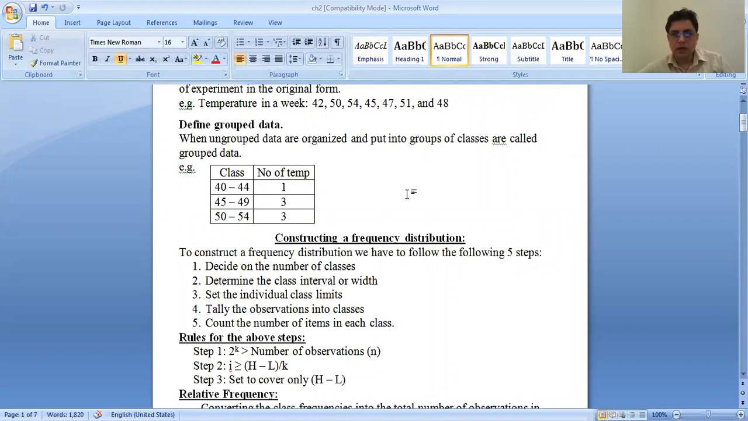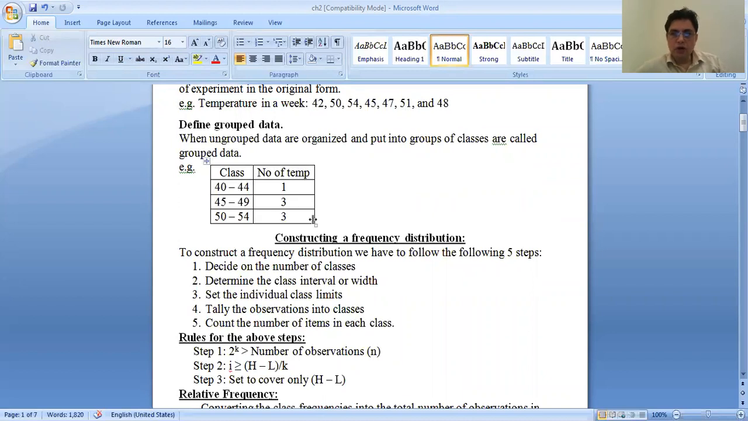Group data. The group data is information where it is divided into classes. Class means, for example, temperature from 40 to 45. How many? It's one only. How many between 45 to 49? 3, like this: 1, 2, 3. 50 to 54, it's 3: 50, 54, and 51. So how to convert this information into this information, we will discuss in this video.